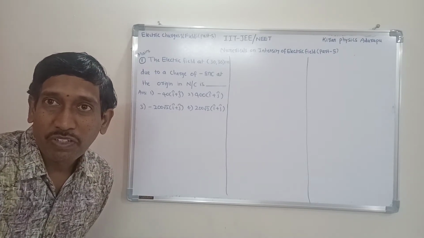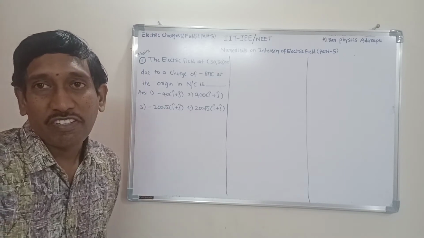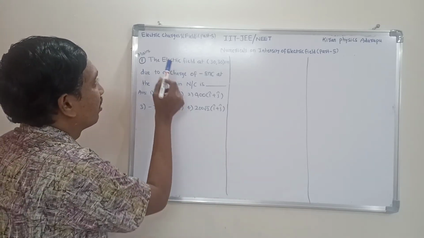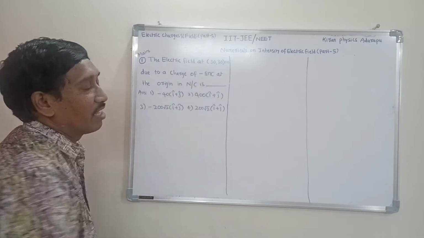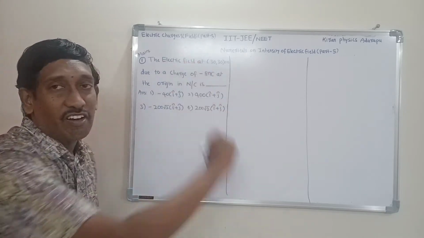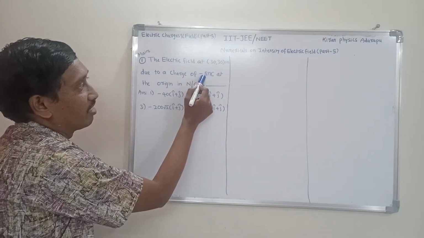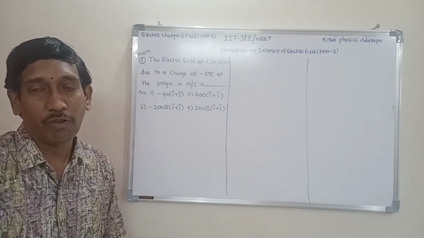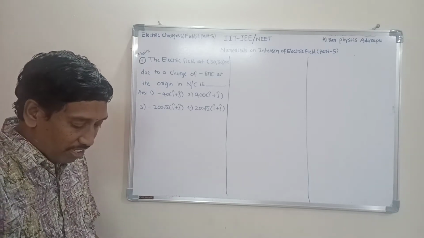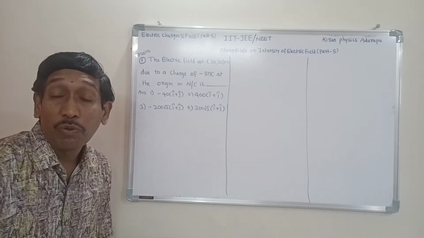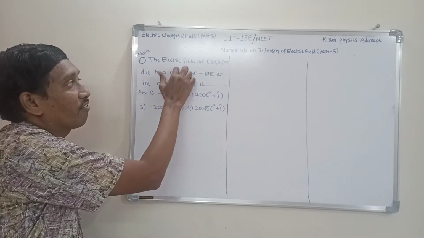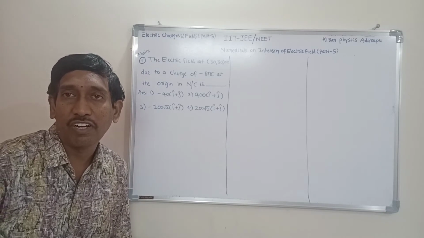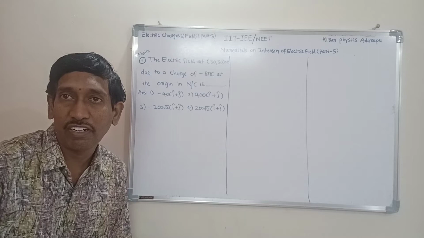Did you understand the question, students? What is asked here? Simply, the electric field is asked at this position due to this charge, which is placed at the origin. Don't get confused: here, finding the electric field means finding the intensity of electric field. That's why we have to measure the intensity of electric field.